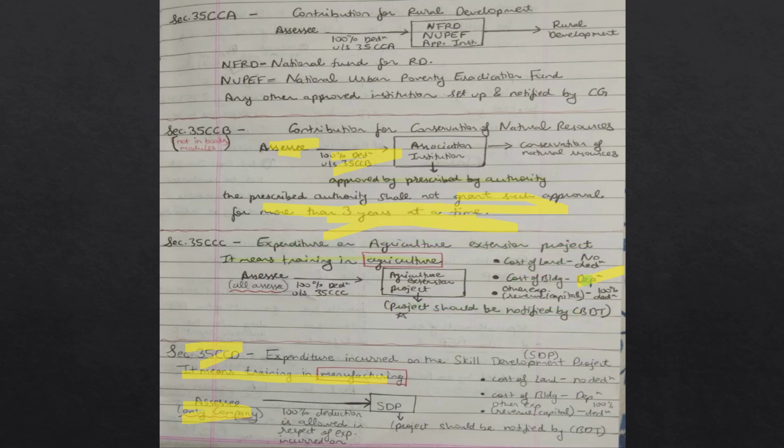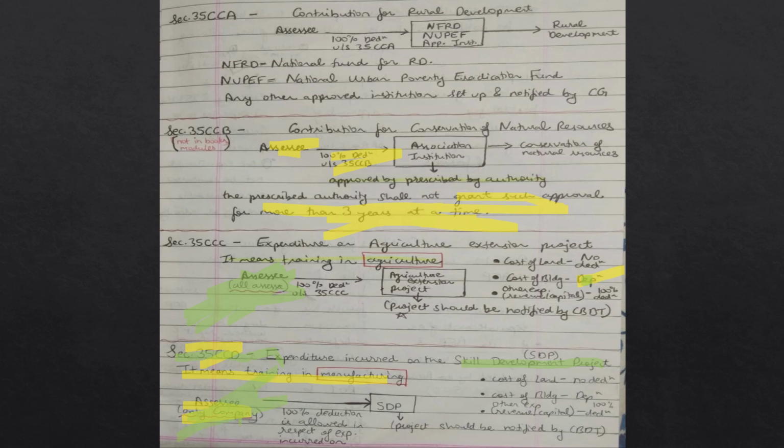Now we will further move to section 35CCD. It is similar to section 35CCC. The two major differences are that this one is on agriculture extension project and that one is on skill development project. This is the first difference. The second difference is that here all assessees are covered, and there only companies are covered.